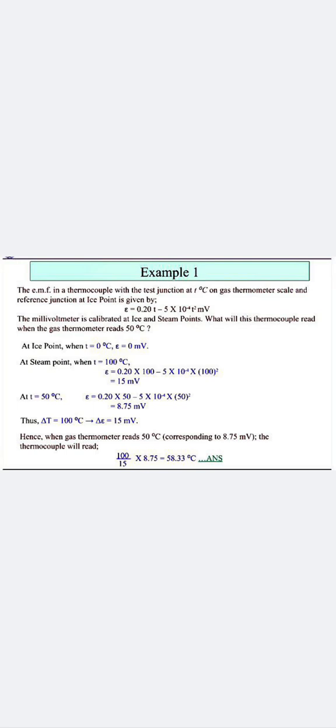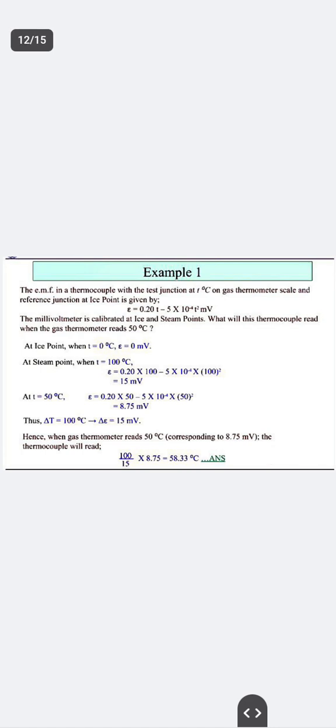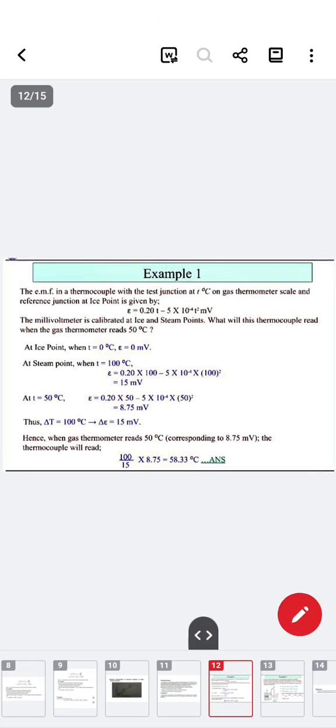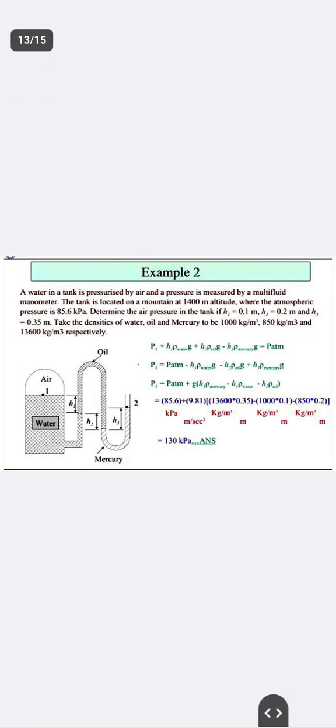EMF of thermocouples with the test function. This is example 1, and this is the solution. Use the formula. Hence, when the gas thermometer reads 50 degrees Celsius corresponding to 8.75 mV, the thermometer will read 100/15 × 8.75 = 58.33 degrees Celsius. This is the answer.